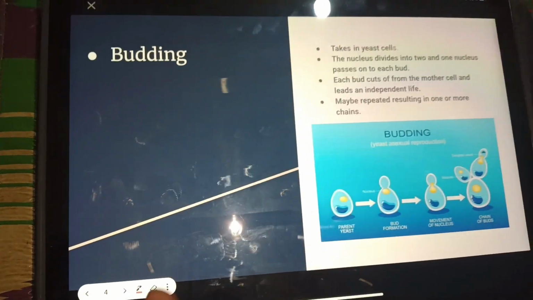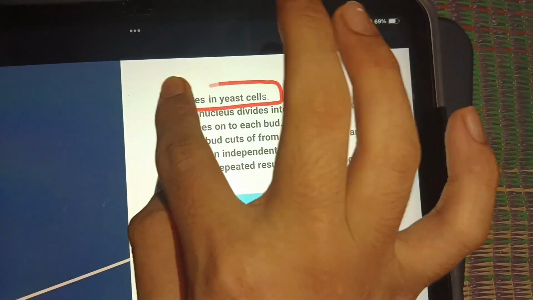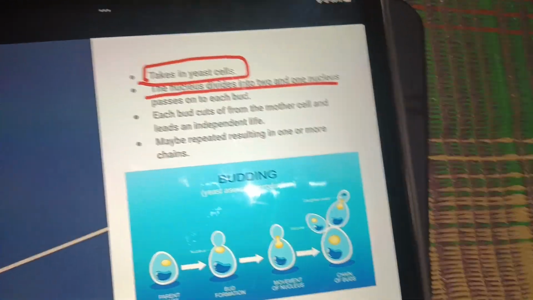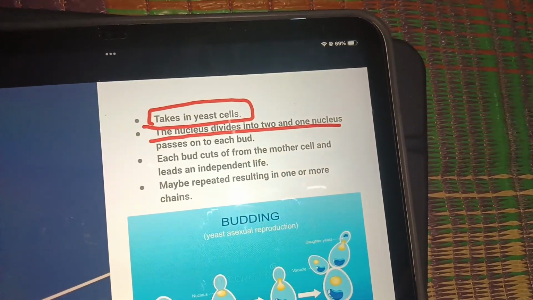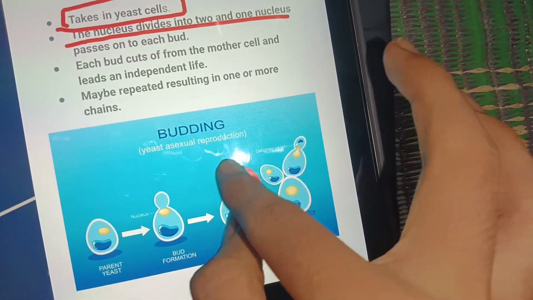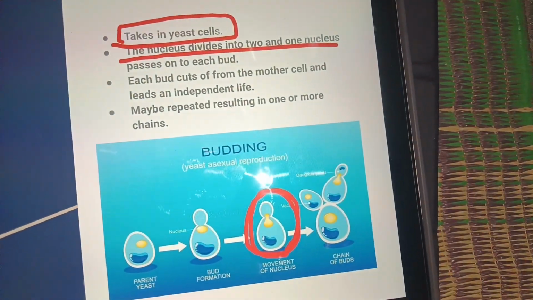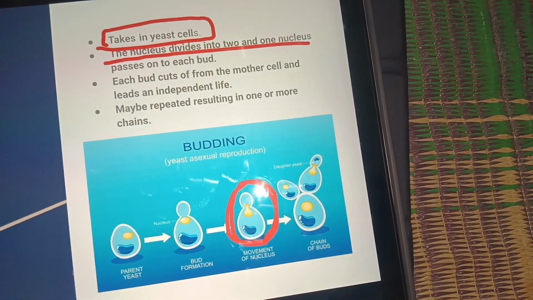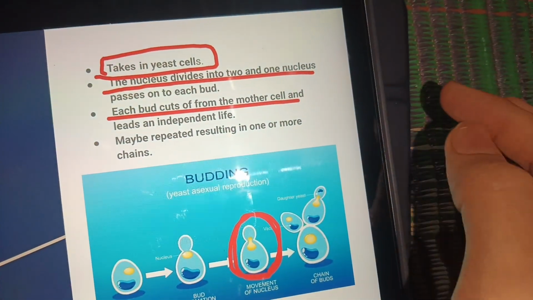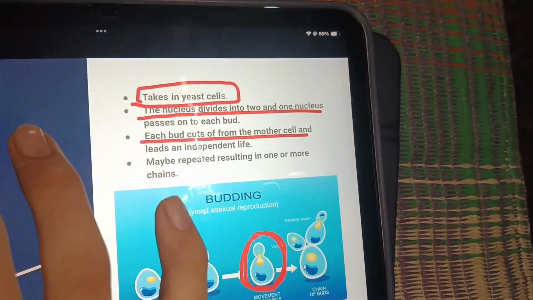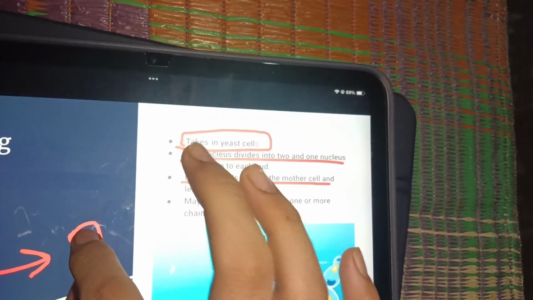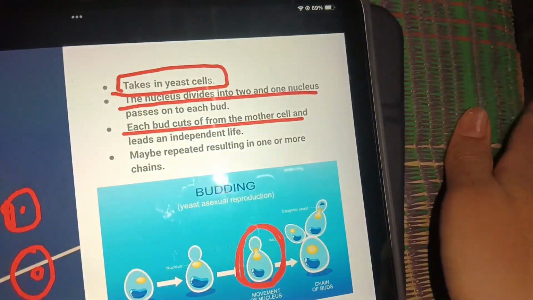Budding takes place in yeast cells. The nucleus divides into two, and one nucleus passes on to each bud. Can you see this bud formed? The nucleus got divided and it passes to the other bud. Then each bud cuts off from the mother cell. As soon as the buds are formed, they cut off and live an independent life.